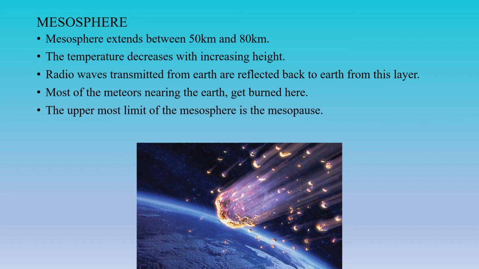If it is not burned here, it will definitely affect our Earth. When it falls on the Earth's surface, it will spoil a large area according to the size of the meteor. So the uppermost limit of the mesosphere is the mesopause. Every layer has the same: the troposphere has the tropopause, the stratosphere has the stratopause, and the mesosphere has the mesopause.